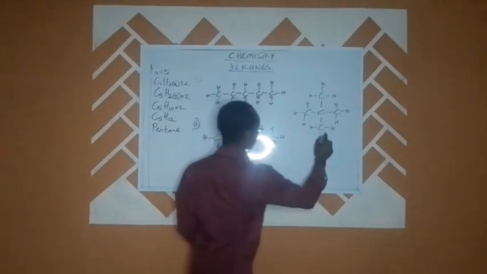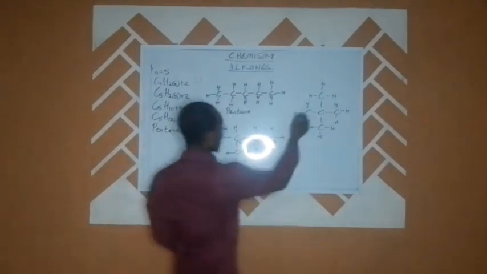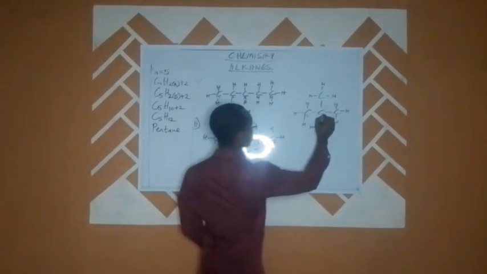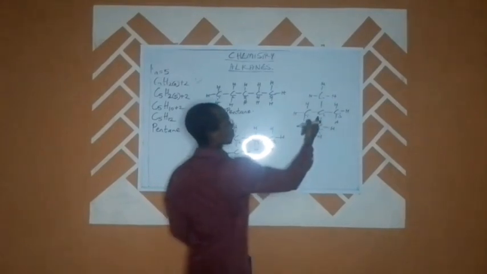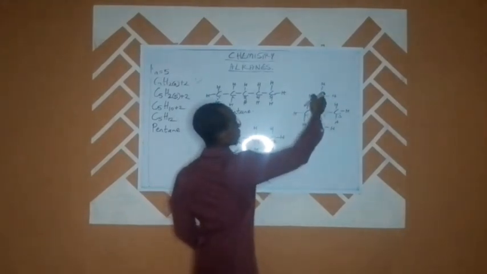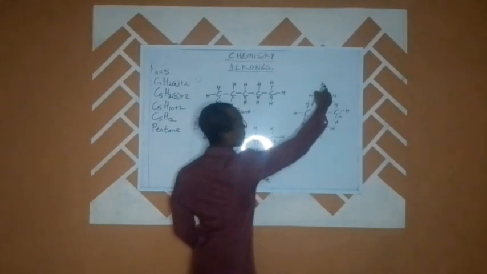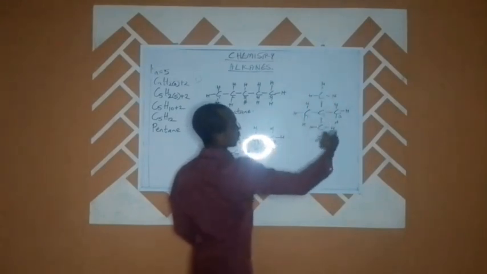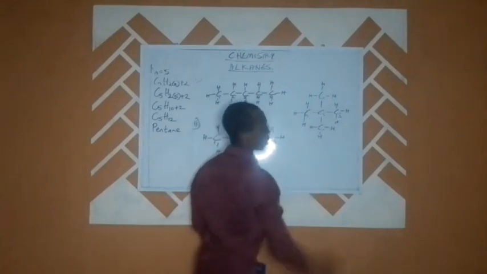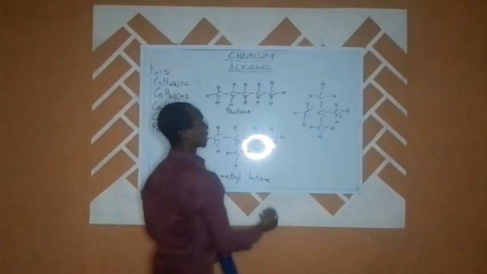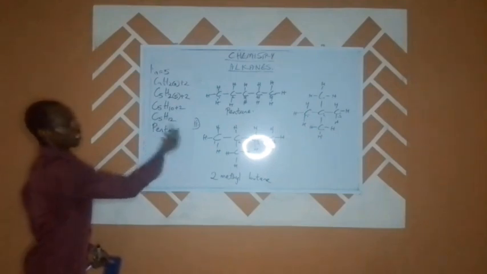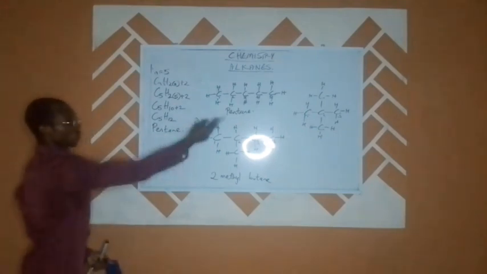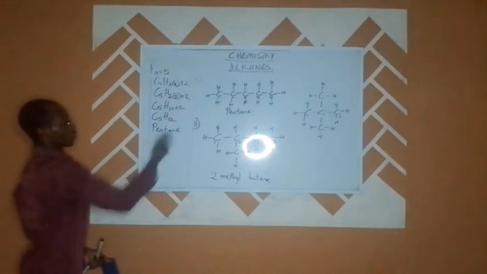Looking at this substance now, let's say this is our carbon 1, carbon 2, and carbon 3. That means on our carbon 2, we have one methyl functional group above, and we have another methyl functional group on the same carbon 2 below. When we want to name this particular structure, it still has the same molecular formula, which is C5H12.